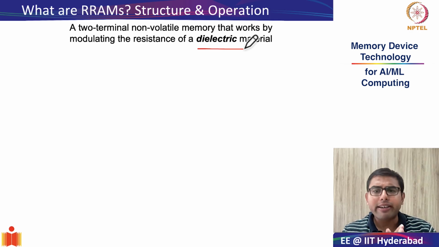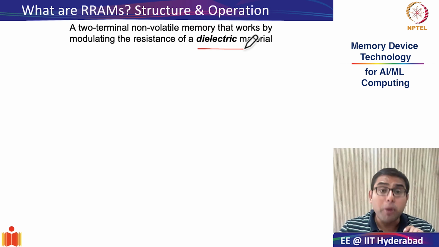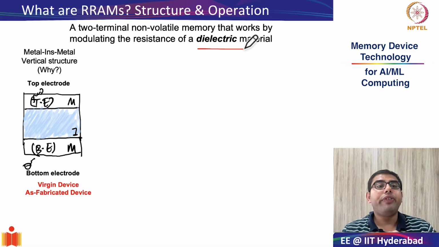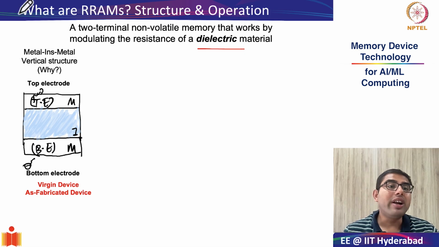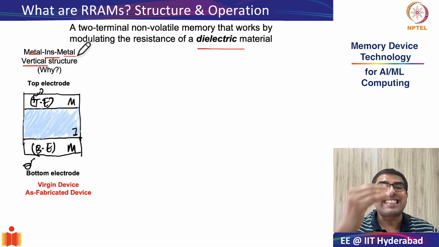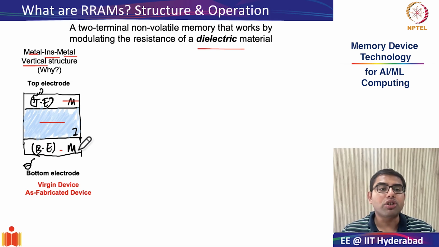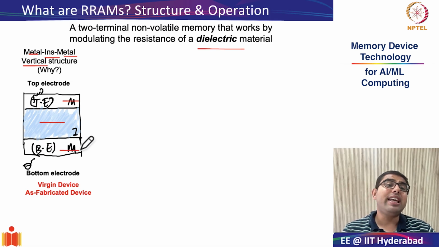What is a normal paraelectric material? Whose polarization versus electric field is linear. But something will get modified in the property of the dielectric material, which will make it a conductive material, and it will modulate its resistance. So generally, the RRAMs are vertical structures of metal insulator metal sandwiches. So you see you have a metal which is also called the top electrode, this is the insulator, and this is the metal which is the bottom electrode.